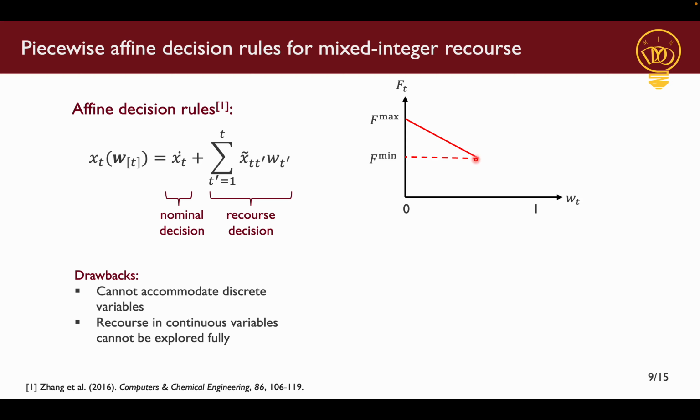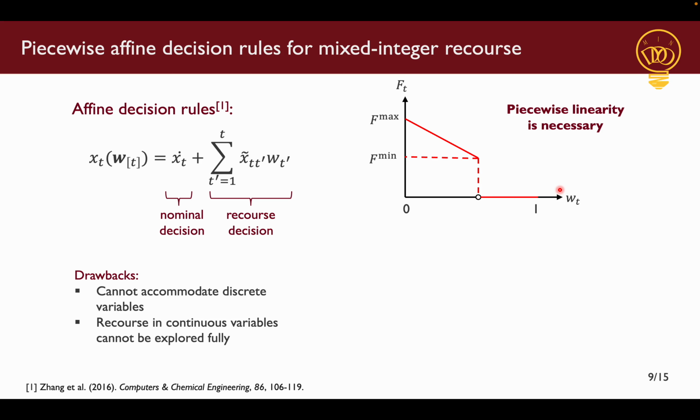But once we reach the minimum flow rate, the only option is to shut down the compressor to allow for higher load reduction requests. So if this piecewise linearity was not possible, then we will only be able to provide interruptible load from reducing the flow rate, but not from shutting down the compressor. So the main contribution of our work is that we use piecewise linear affine decision rules, which I will explain soon, as compared to previous works where simple affine decision rules were used.